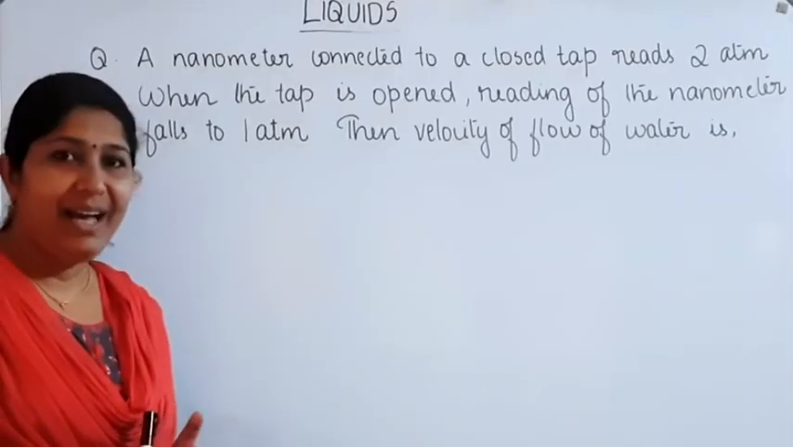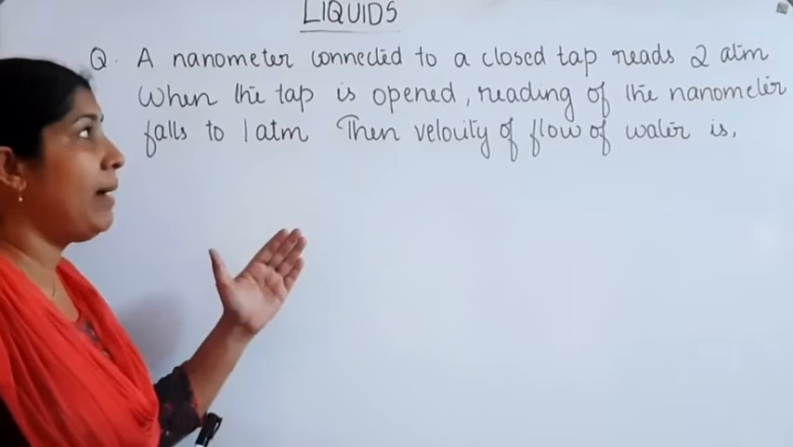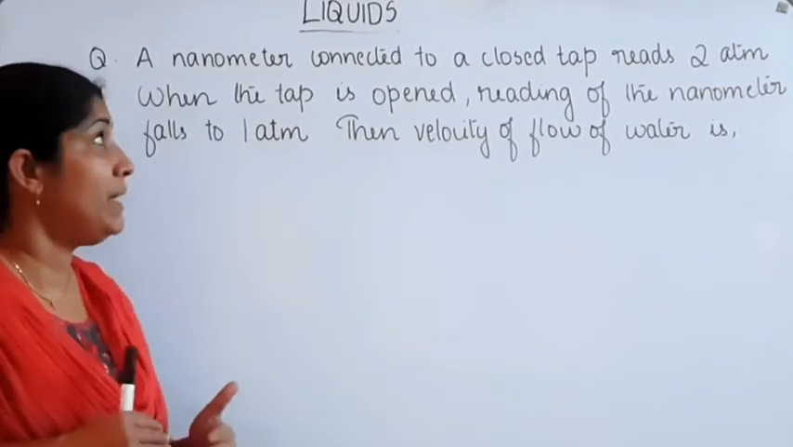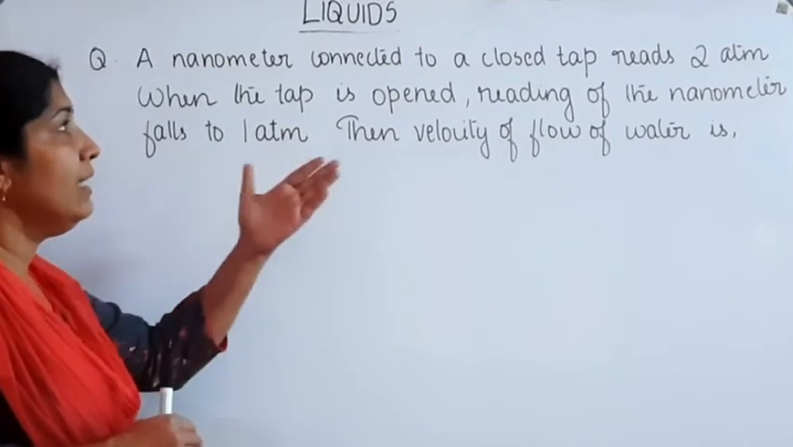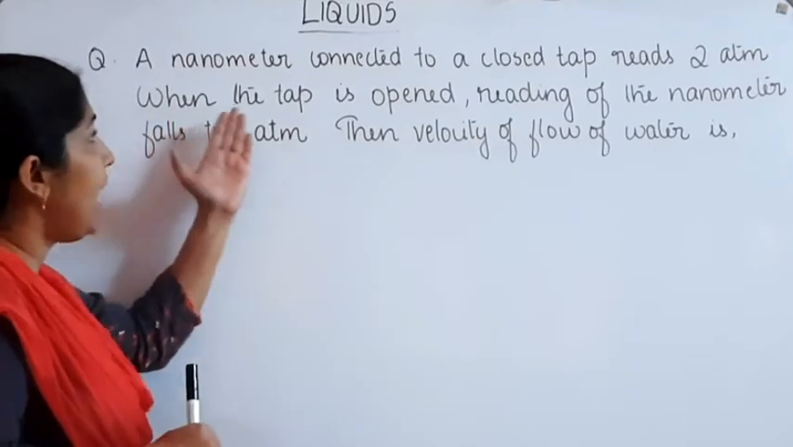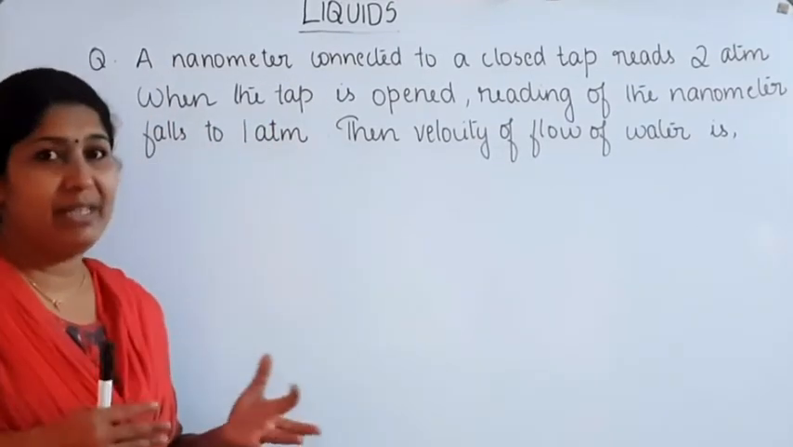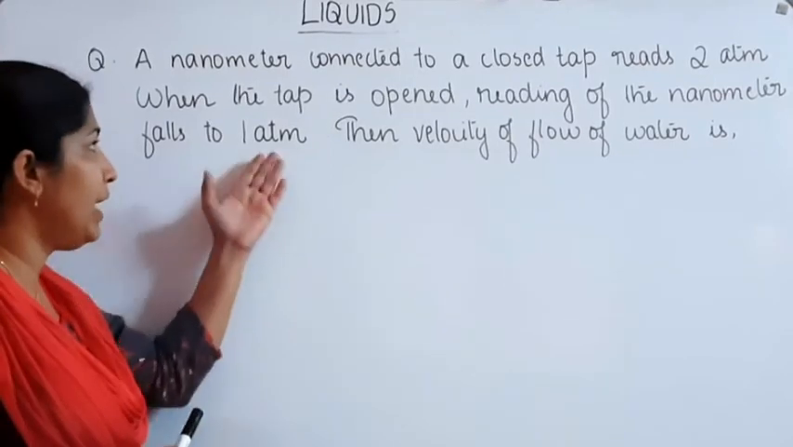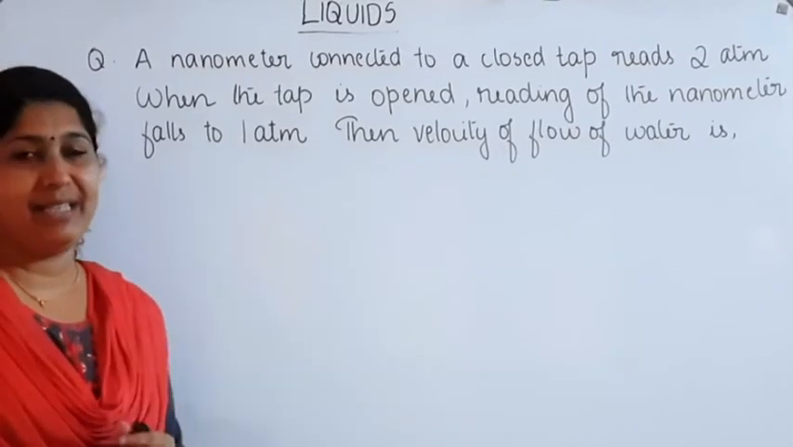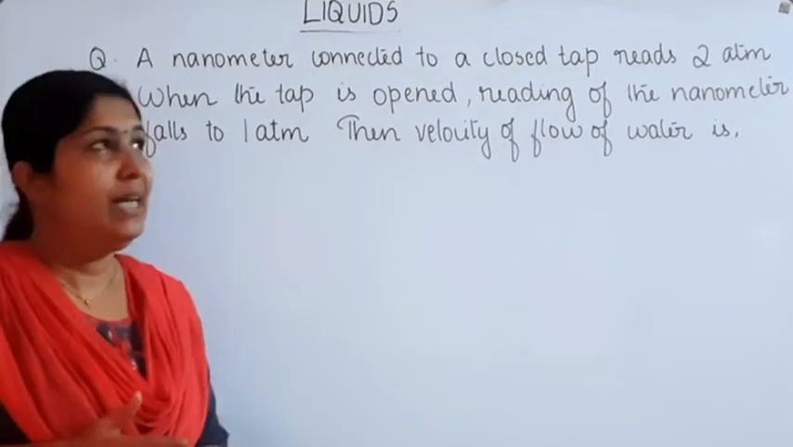Our next question. A manometer connected to a closed tap reads 2 atmosphere. When the pipe is in a closed manner, the manometer reads 2 atmosphere. When the tap is open, the reading of the manometer falls to 1 atmosphere. When it is open, pressure is equal to 1 atmosphere. Then the velocity of flow of water is. We want to find out the velocity of flow of water.